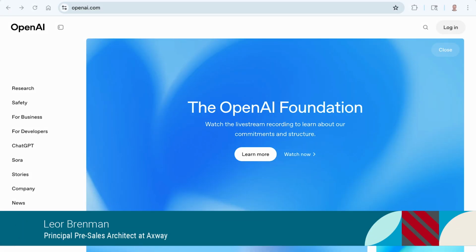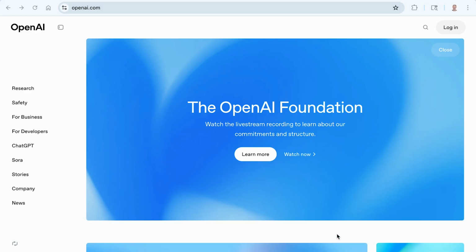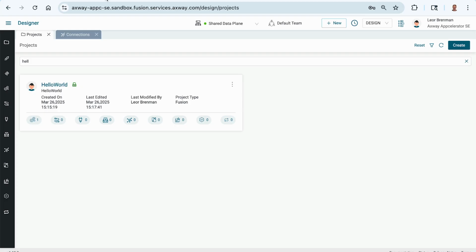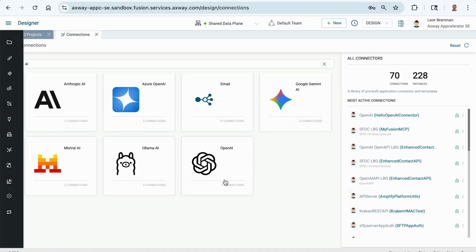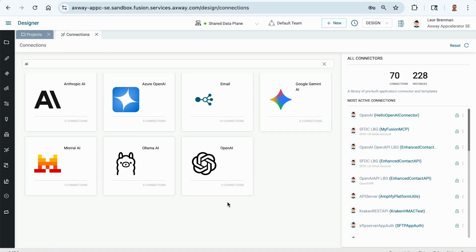Hi, in this video we're going to take a look at Axway Amplify Fusion's new OpenAI connector that was recently released in 1.12. Let me come into Amplify Fusion. Let's go take a look at the connections, and you can see that there are several AI-related connectors for Mistral, Ollama, Anthropic, Azure, Google, and also OpenAI. I think there's others as well.